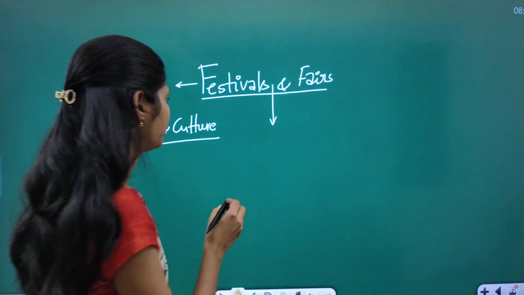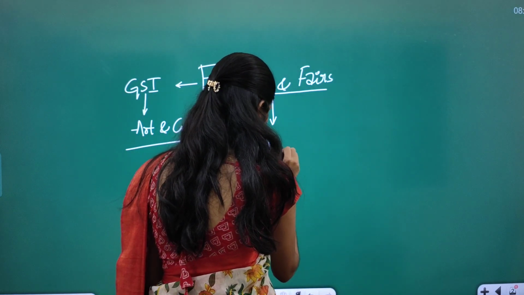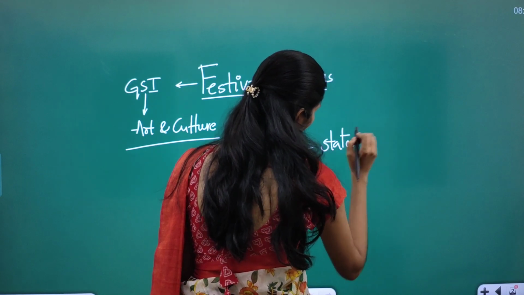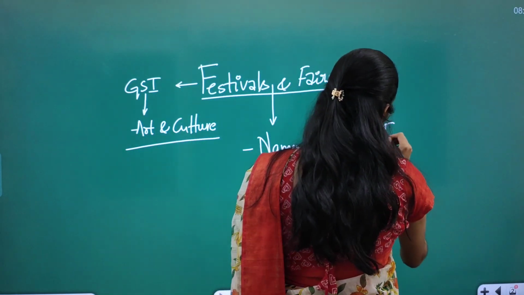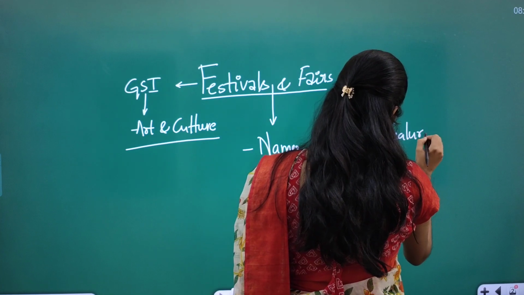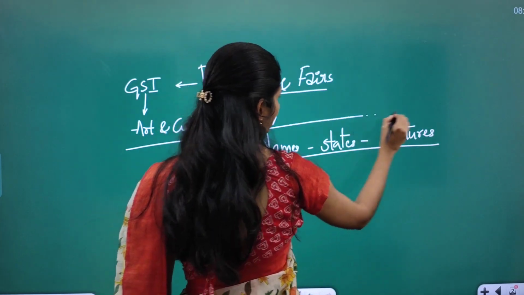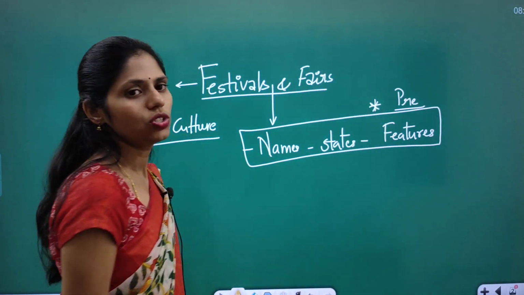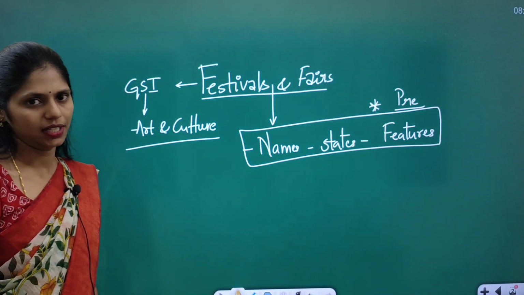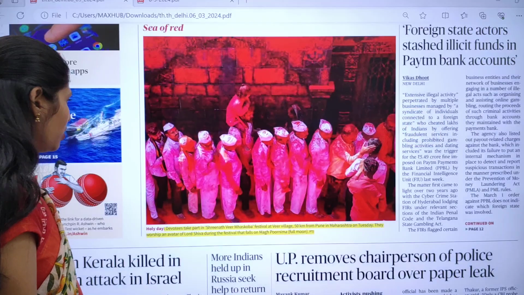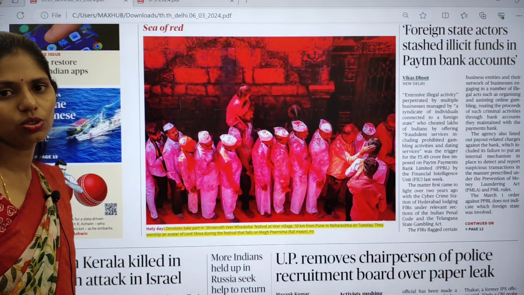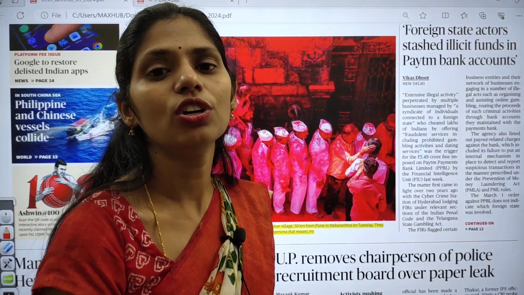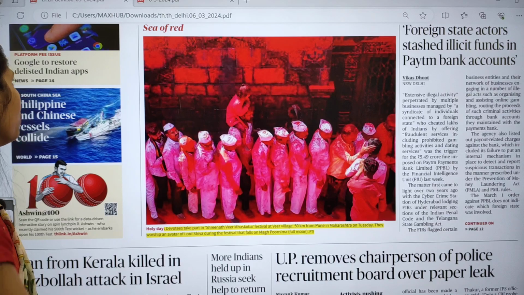I will tell you the points. You have to know the names of festivals and states, and also the important features of those festivals. From this, you can expect a prelims-based question for sure. Whenever you see any festival in the news, there is a high chance, about 98%, of getting a prelims question from that area. So in this way you have to prepare.